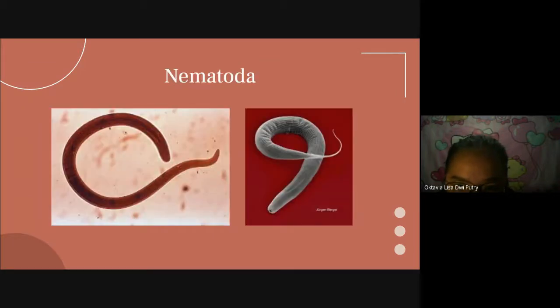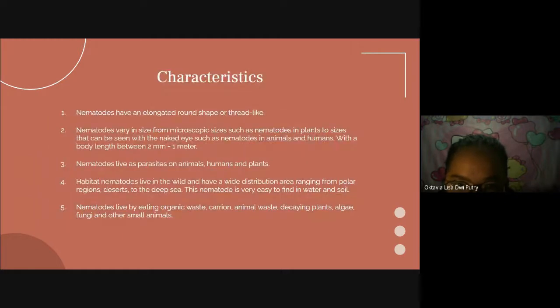Nematoda. Next, the characteristic is that nematodes have an elongated round shape or are thread-like. Nematodes vary in size from microscopic size such as nematodes in plants to size that can be seen with the naked eye such as nematodes in animals and humans, with a body length between 2 millimeters to 1 meter.